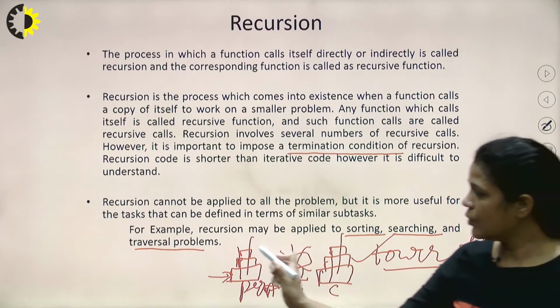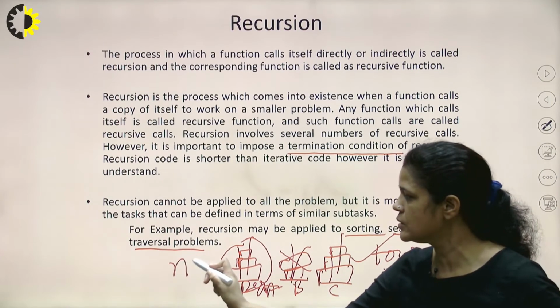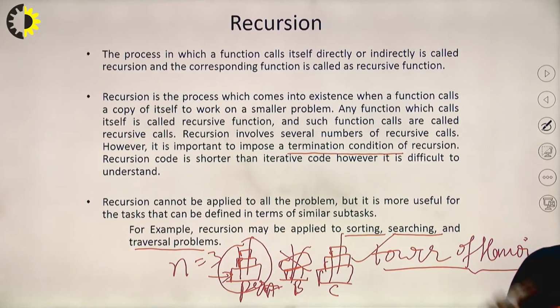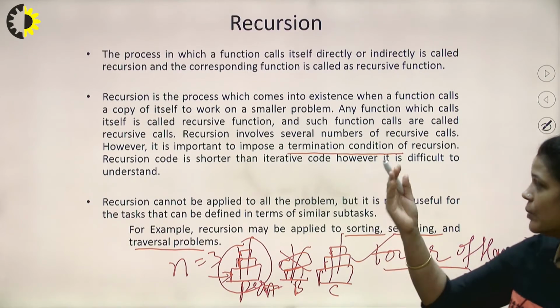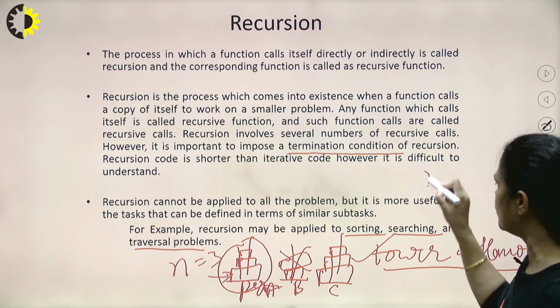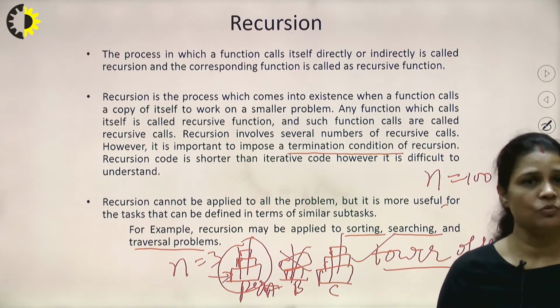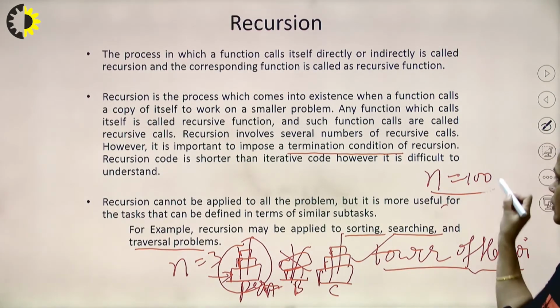If the number of disks is very small, let's suppose n is 3, there are only 7 movements. But these movements increase exponentially if n becomes large. So what if n becomes 100? There are so many moves, which grow exponentially.